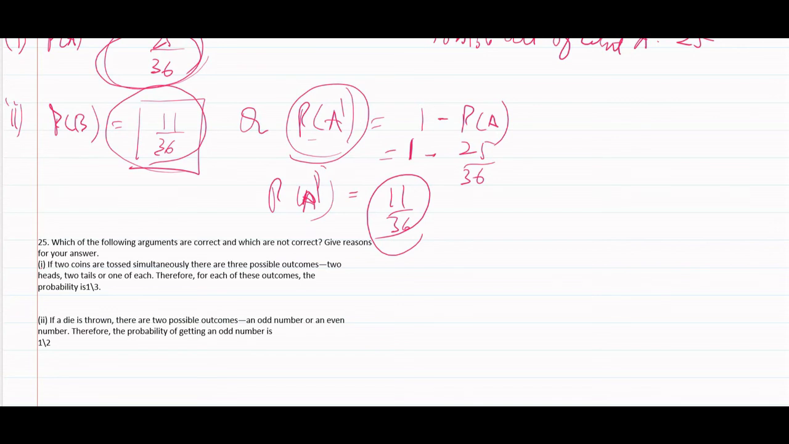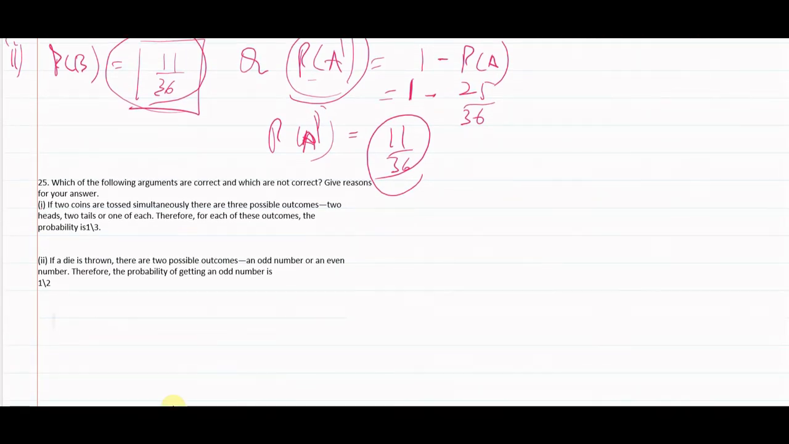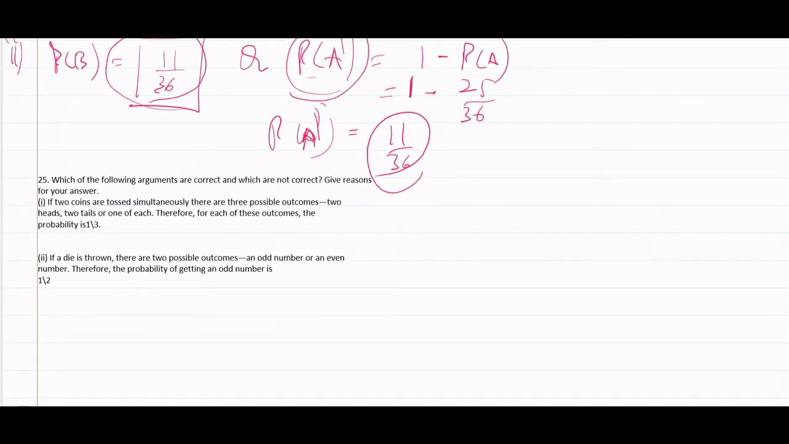Let's move to the 25th question. Which of the following arguments are correct and which are not correct? Give reasons for your answer. If two coins are tossed simultaneously, there are three possible outcomes: two heads, two tails, or one of each. Therefore, for each of the outcomes, the probability is 1 by 3.